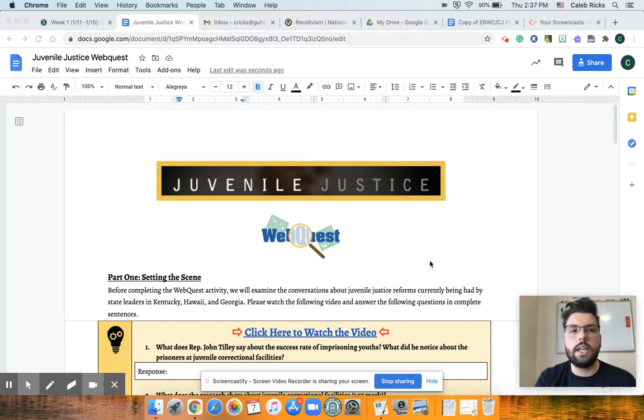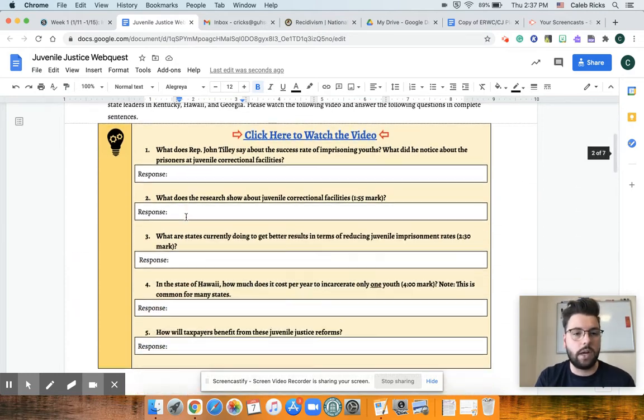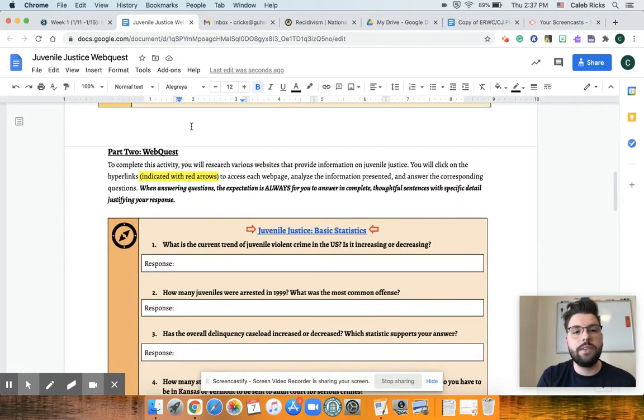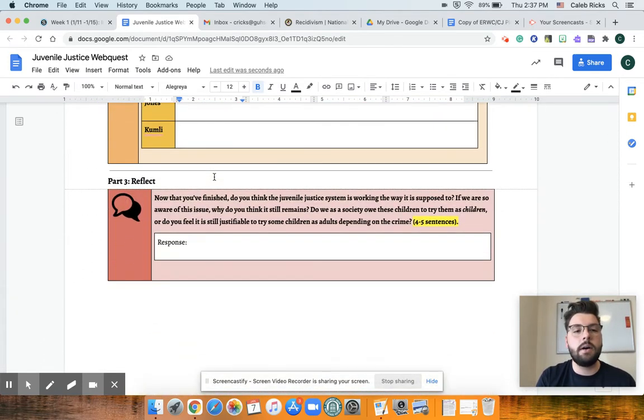So this activity takes the form of 3 parts. Part 1 is setting the scene, in which you'll watch a short video and answer questions. Part 2 is the actual Webquest activity. And part 3, at the very bottom, you're going to answer reflection questions.